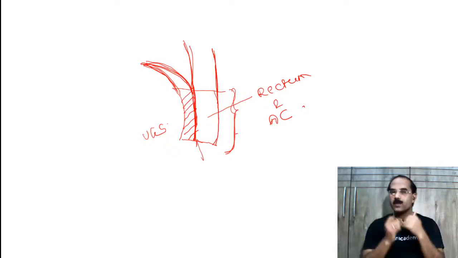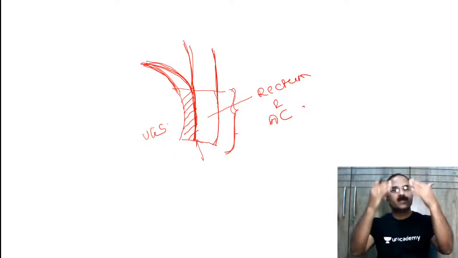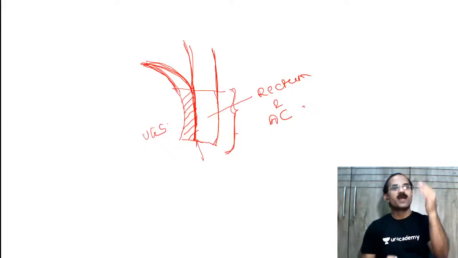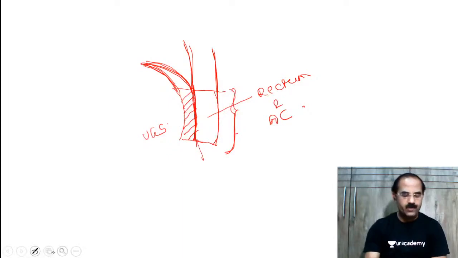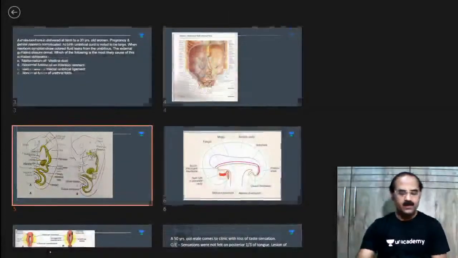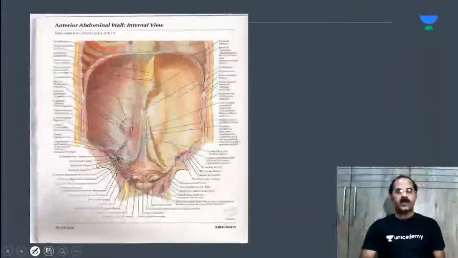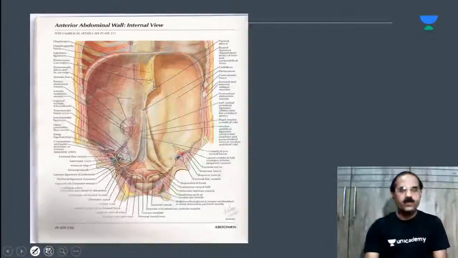If it does not obliterate, the child will be passing urine through the umbilicus, and this is what we call the weeping umbilicus. It is also known as the urinary fistula. Weeping umbilicus or the urinary fistula. Is this clear? Right.